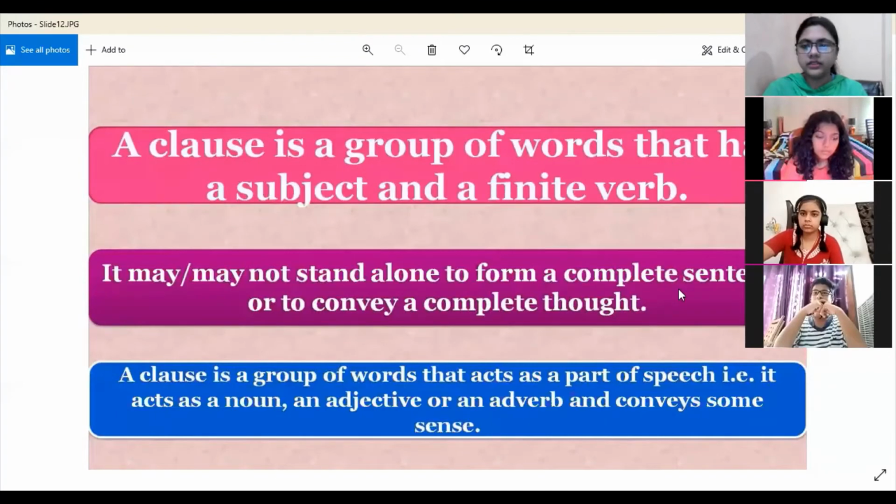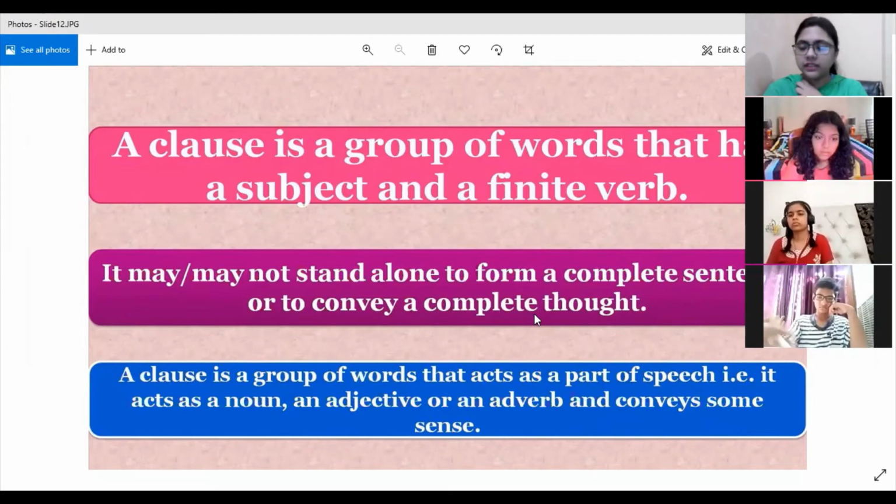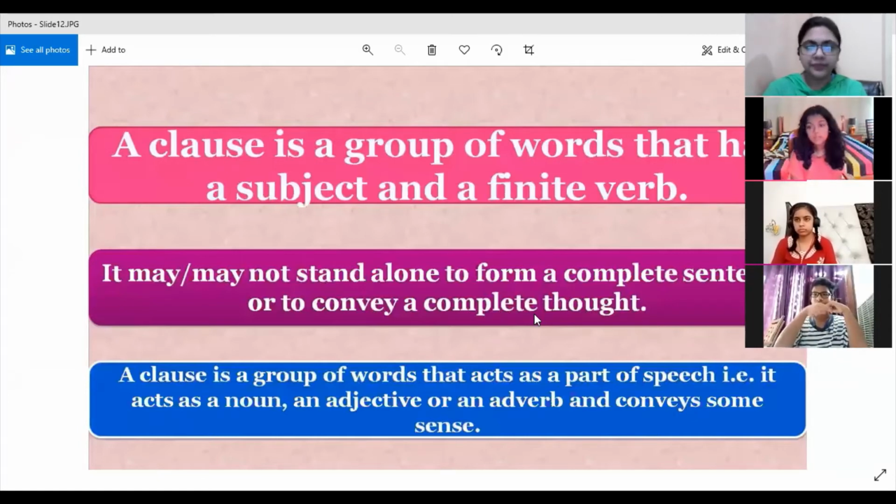So this is again the reiteration of the definition. That is, a clause is a group of words that has a finite verb. It may or may not stand alone to form a complete sentence or to convey a complete thought. Okay, so we have seen the example. In the first example, it was making a complete sentence. In the second example, it wasn't.